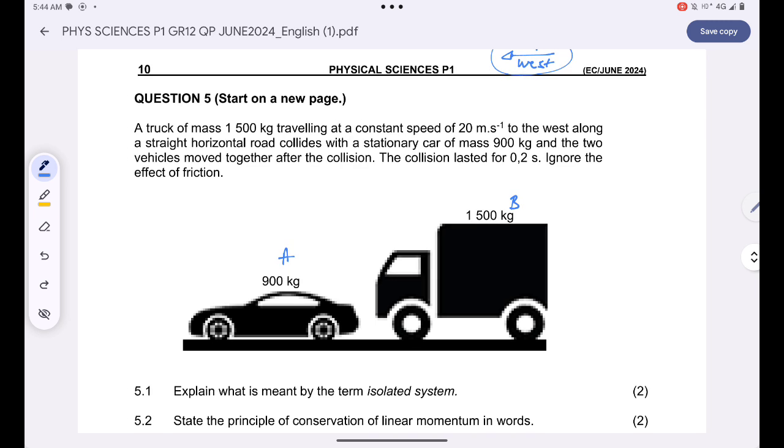The first question: they want us to explain what is meant by the term isolated system. An isolated system, guys, is a system whereby we have zero external forces. Are you together? We have zero external forces, or we can say it is a system whereby all the forces that are present are at equilibrium. They are just balanced. There are no external forces or non-conservative forces, or you can also say it is when the forces acting on the object are at equilibrium.